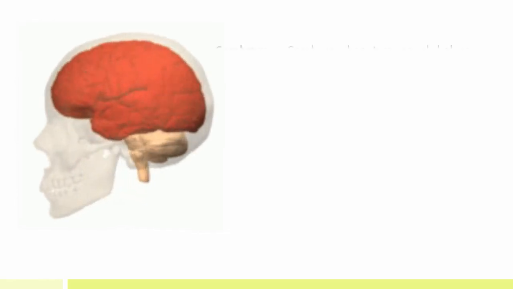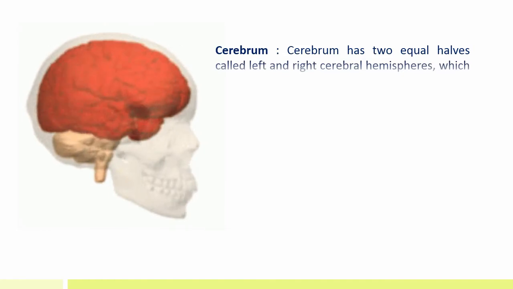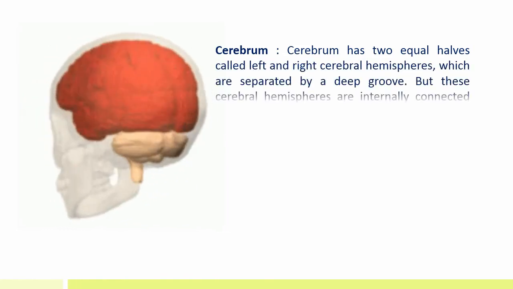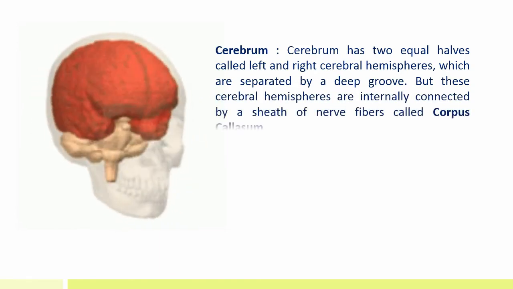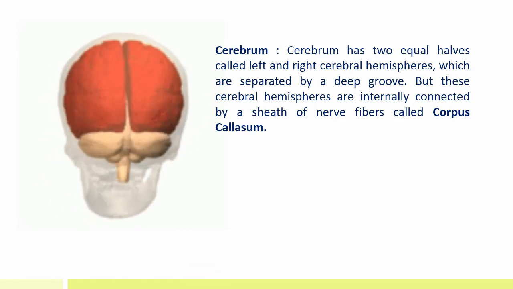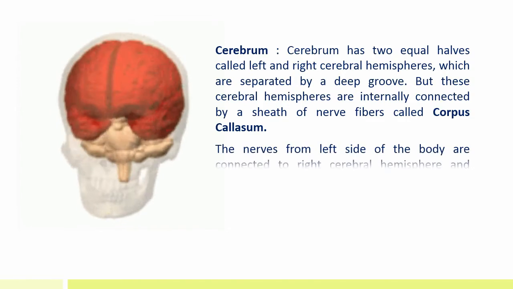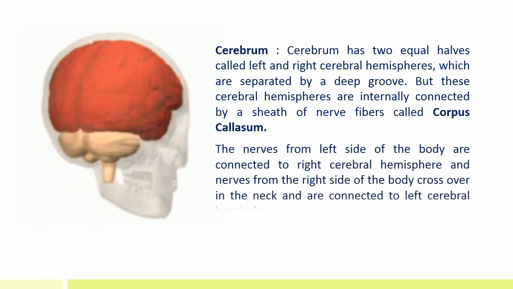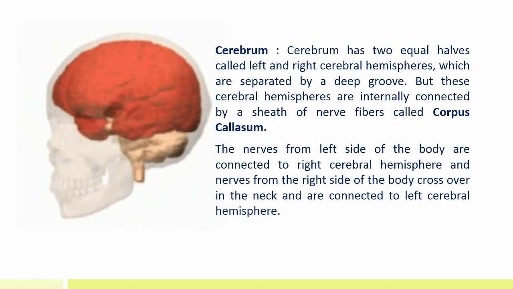Cerebrum. Cerebrum has two equal halves called left and right cerebral hemispheres, which are separated by a deep groove. But these cerebral hemispheres are internally connected by a sheet of nerve fibers called corpus callosum. The nerves from left side of the body are connected to the right cerebral hemisphere, and the nerves from the right side of the body cross over in the neck and are connected to the left cerebral hemisphere.